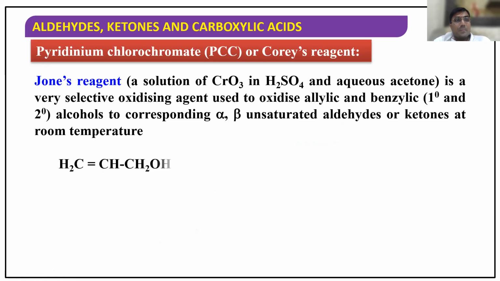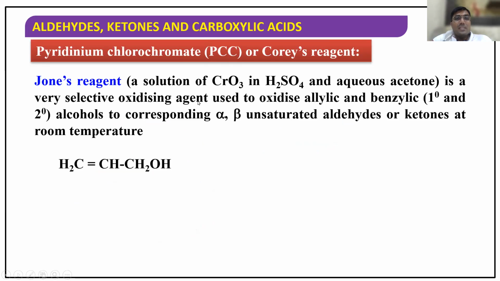Similarly, Jones reagent is very important. Jones reagent is CrO3, H2SO4 in aqueous acetone. You have to remember this. What is Jones reagent? Chromic anhydride and H2SO4. Why chromic anhydride? Because when you remove water from chromic acid, you get chromic anhydride. So it is CrO3, H2SO4 and acetone. Now listen very carefully.